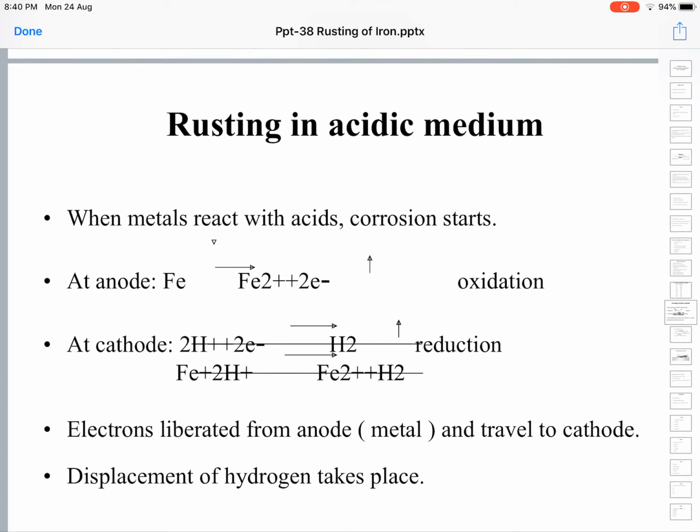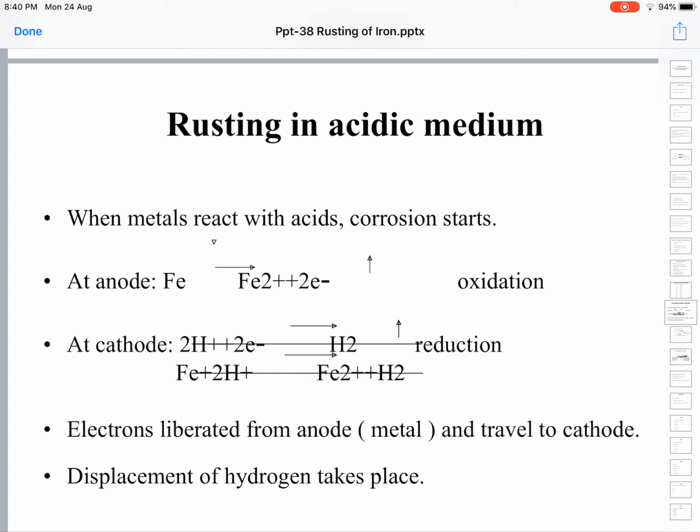So iron turns into Fe2+ by losing a pair of electrons. The equation is Fe gives Fe2+ plus 2 electrons. So iron metal is losing a pair of electrons to turn into a ferrous ion. This loss of electrons we call oxidation.